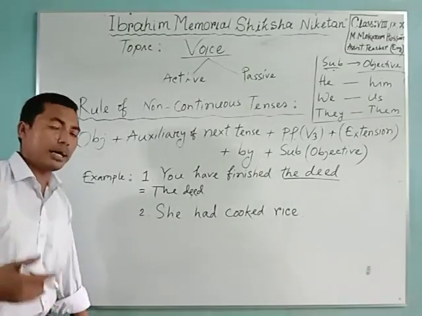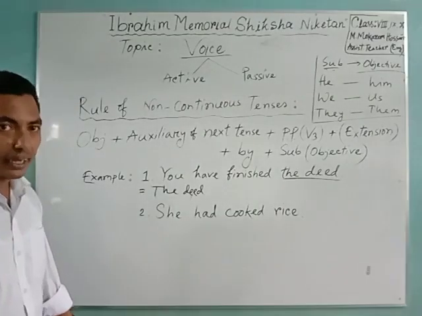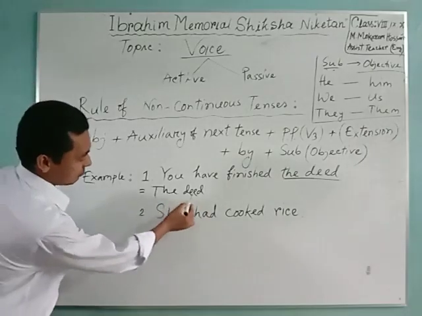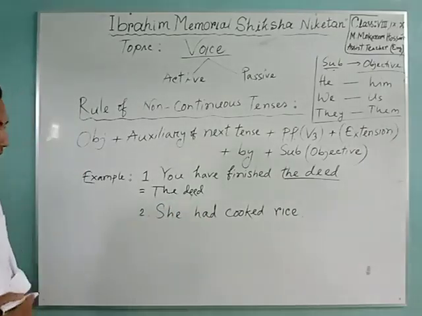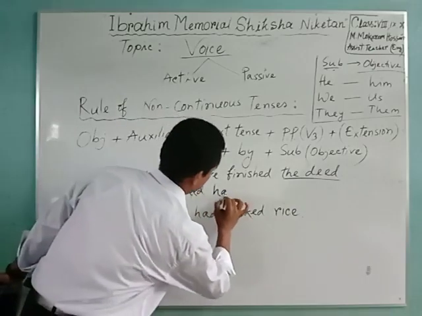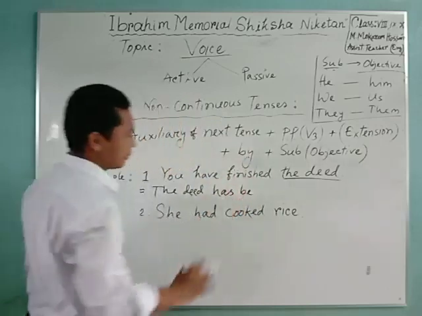And we know the auxiliary of present perfect continuous tense is have been or has been. Since the deed is singular, we have to take has been, not have been. Auxiliary: has been.